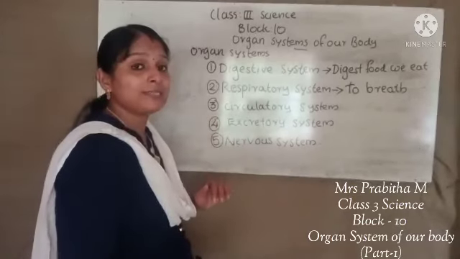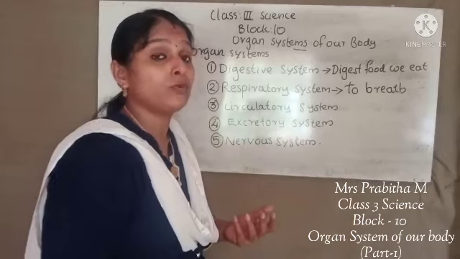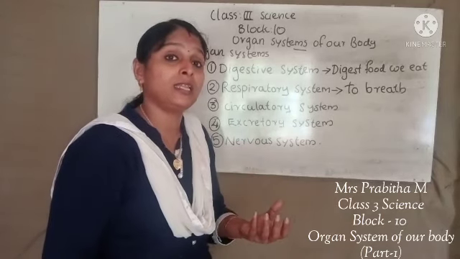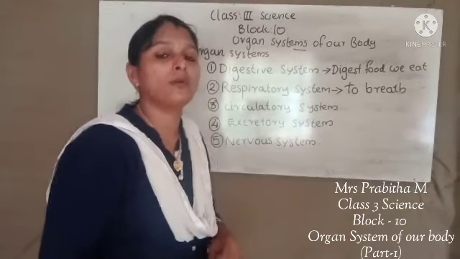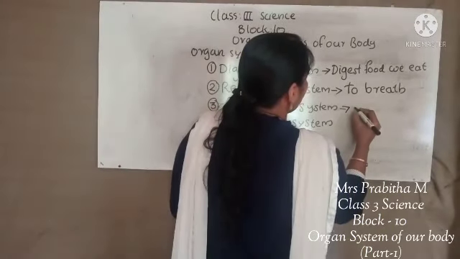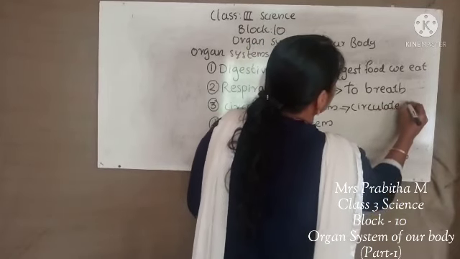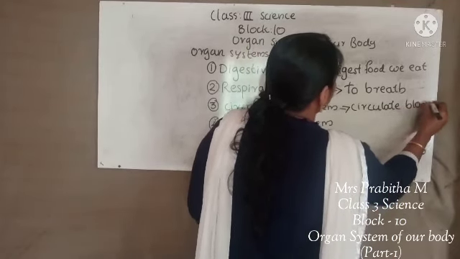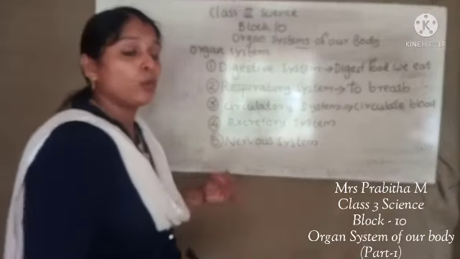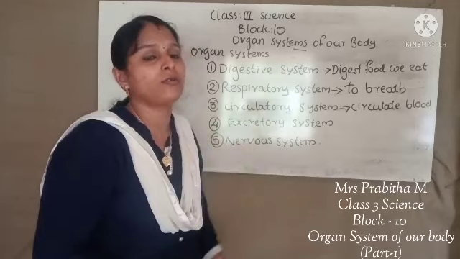Next, the circulatory system. The circulatory system carries the digested food, water, and oxygen in the blood to different parts of our body. So the circulatory system helps us to circulate blood. The digested food, oxygen, and water are carried by blood to all parts of our body.